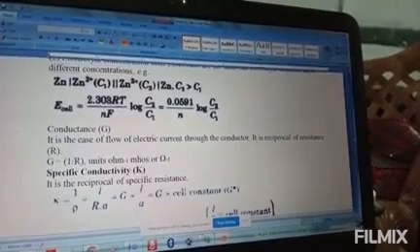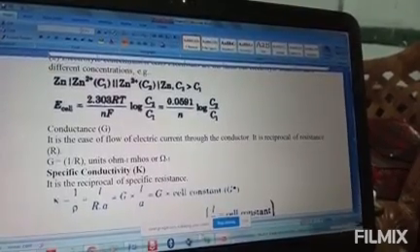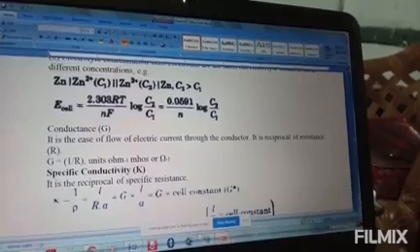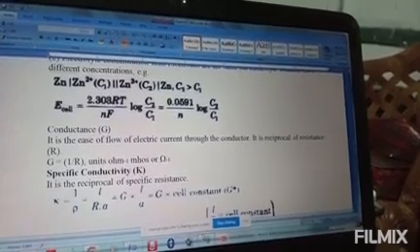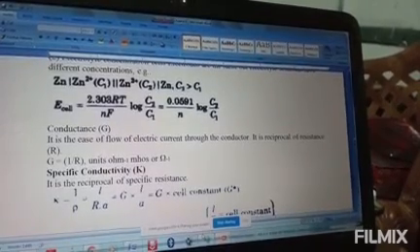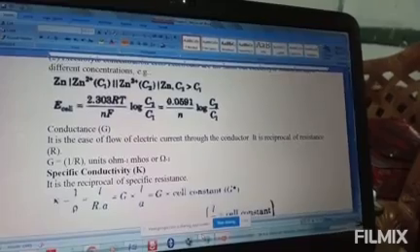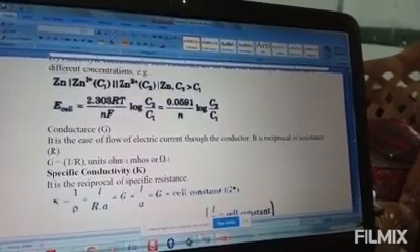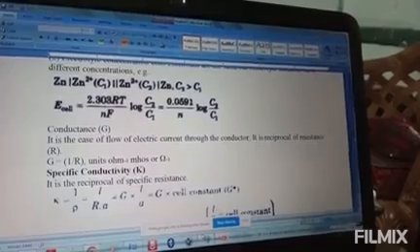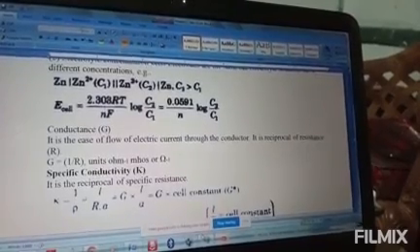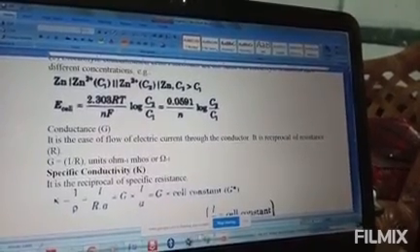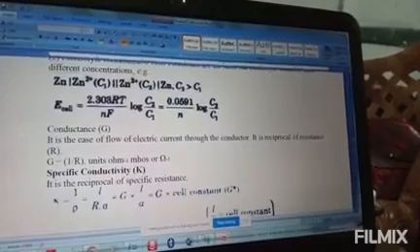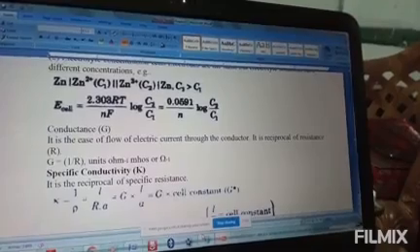Clear? So sometimes we may be asked whether the reaction becomes spontaneous or not. If the question asks that, then you need to find out E naught, which gives delta G standard. If delta G standard becomes negative, that means the reaction is spontaneous. If not, the reaction is non-spontaneous. So like this we need to check it.